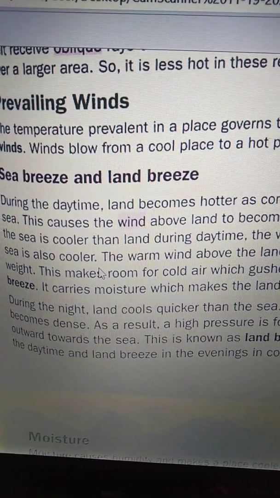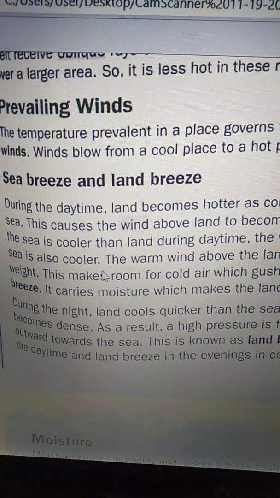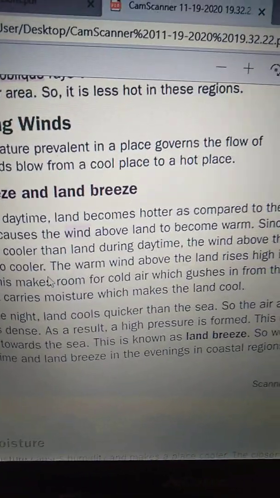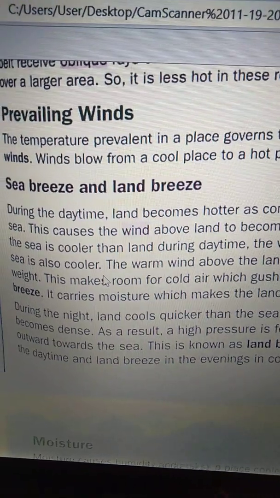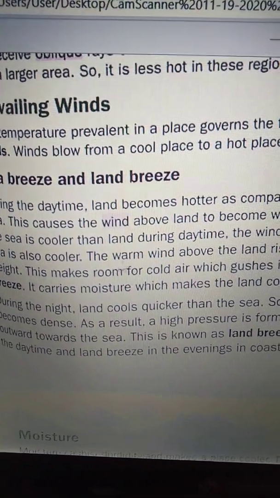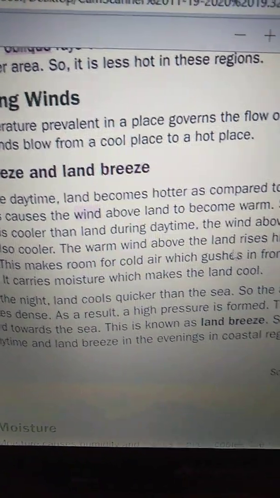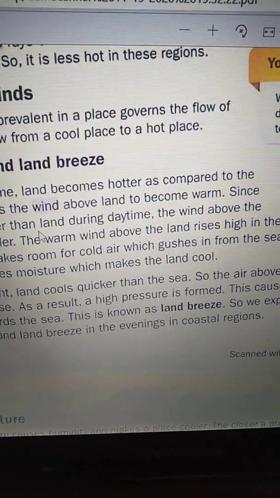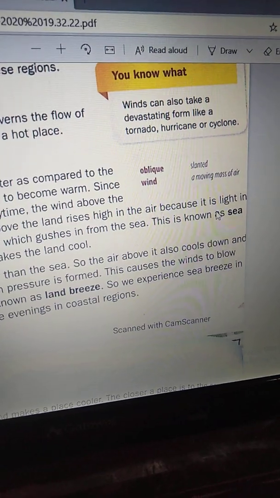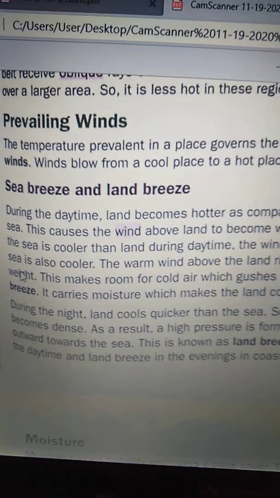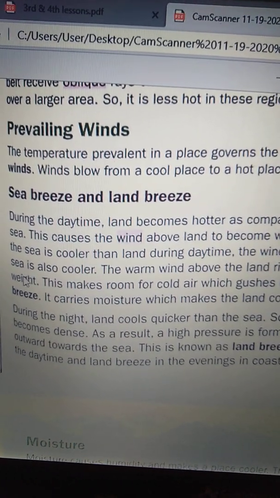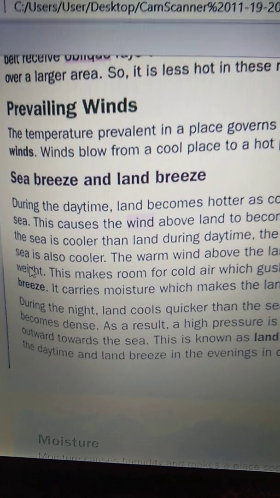Here the wind above land level becomes warm, but the wind above the sea is cooler. The warm wind above the land rises high in the air because it is light in weight.